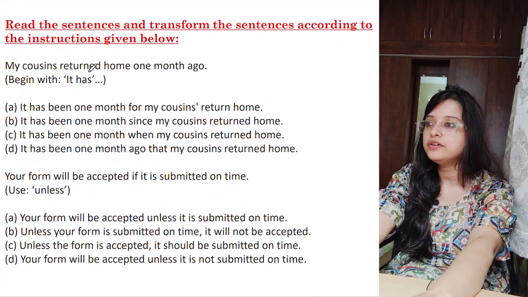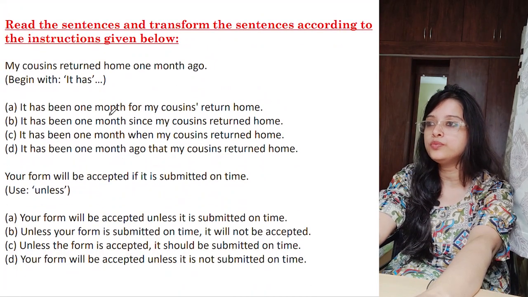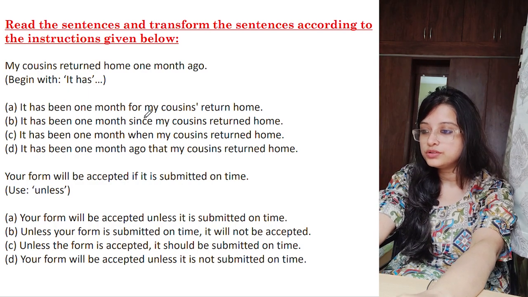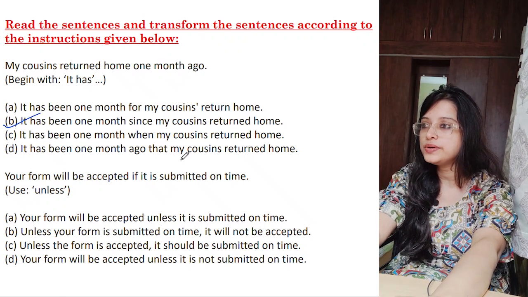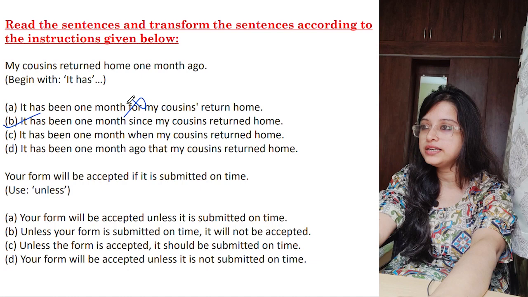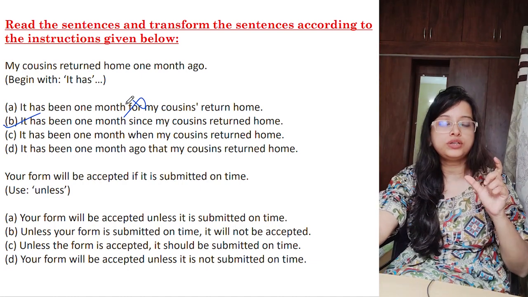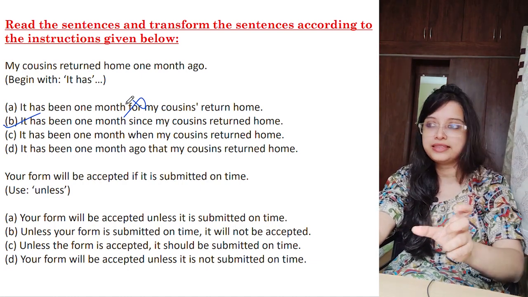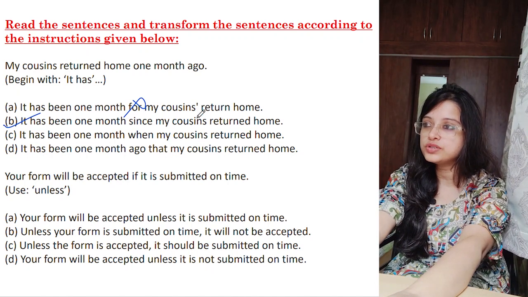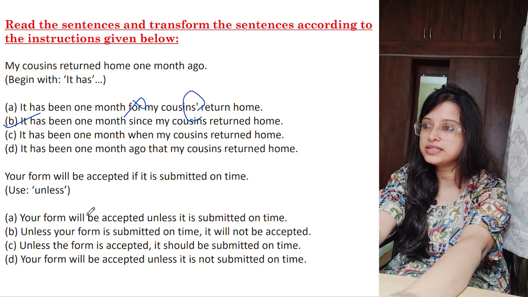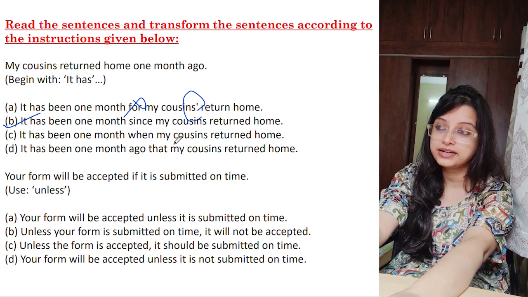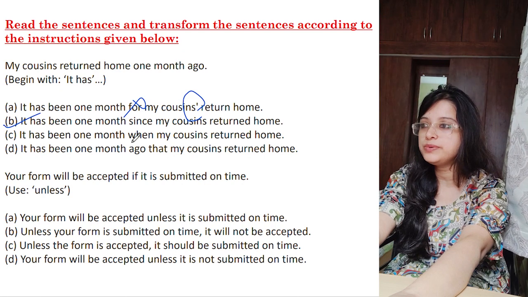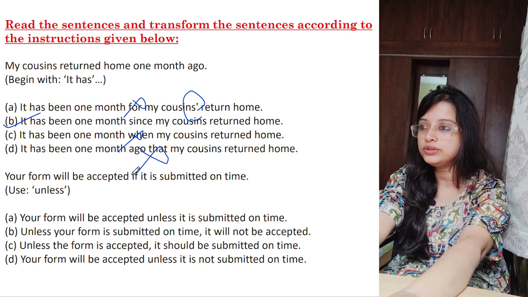Next, number 3, my cousins returned home 1 month ago. So it has been 1 month, so from that time you are calculating. So which one is the best one? Of course, since. So it has been 1 month since. 4 is incorrect. 4 is like total, complete 5 years, complete 2 years, if it is like that. And cousins also, see how it is written, my cousins return. For my cousins, return home is the incorrect format. Here it is wrong. It has been 1 month, when is wrong, ago, that my, this is also wrong.